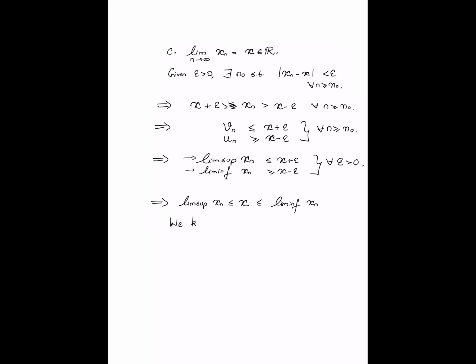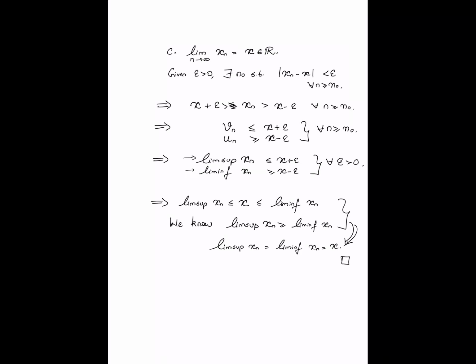We know that the lim sup of any sequence is greater than or equal to the lim inf, right? So if you now combine both of these statements, on one hand lim sup is greater than or equal to lim inf, on the other hand you have said that lim sup is less than or equal to x, which is less than or equal to lim inf. Both of these statements could only possibly be true if the lim sup and the lim inf are both x. And that completes the proof.